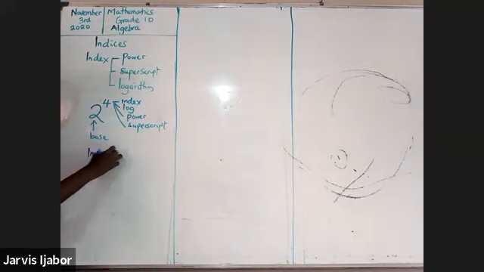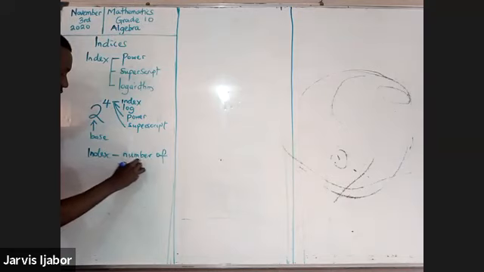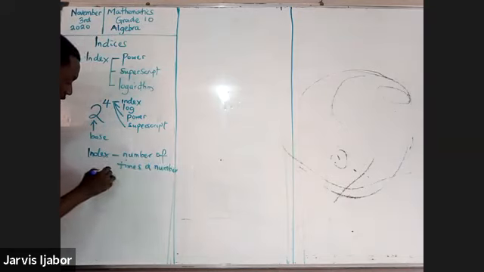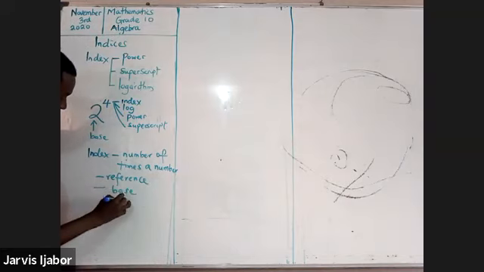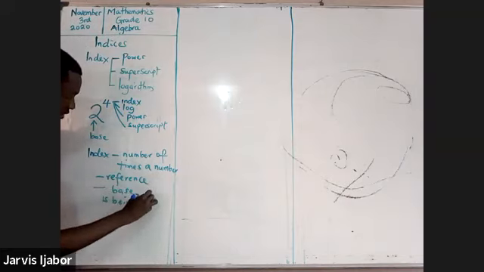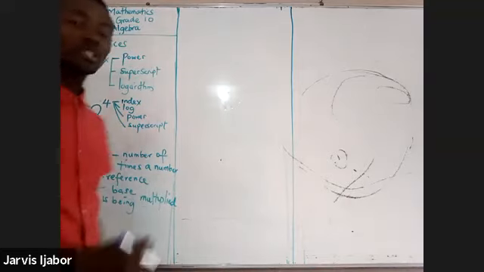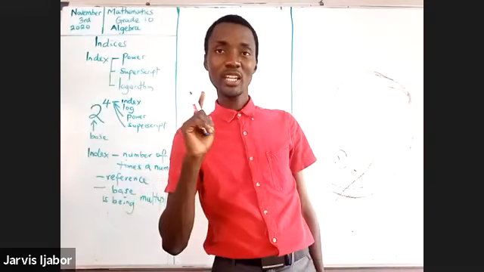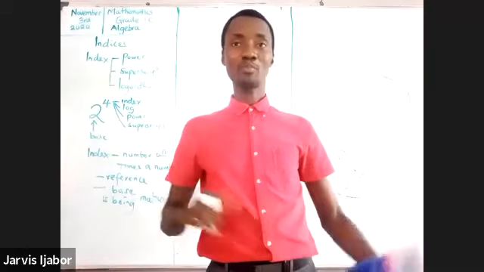Index: the number of times a number, the reference base, is being multiplied. So that's what an index is. It talks about the number of times a number is being multiplied. That's what an index is, but it gives you an idea of how to play with this.